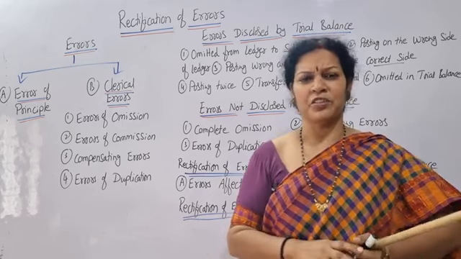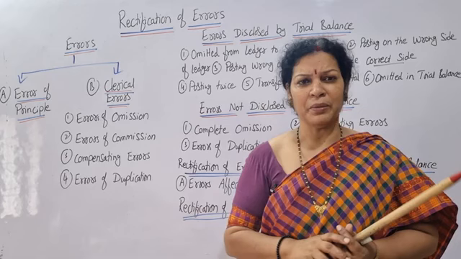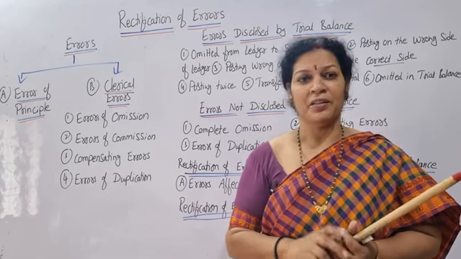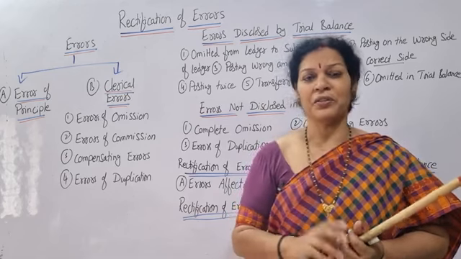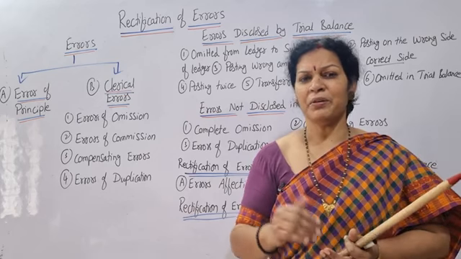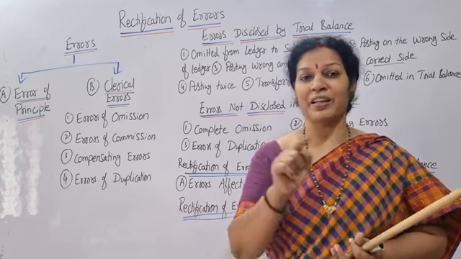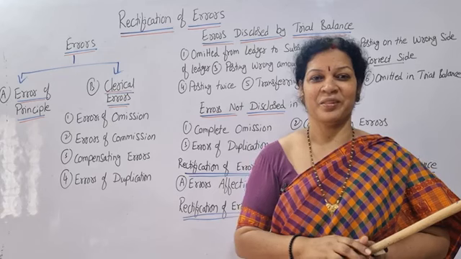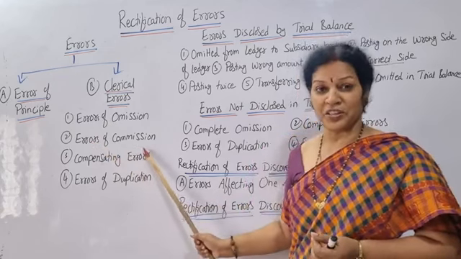Say we take the same transaction. On the 5th of this month we purchased material. What is the amount? 50,000, for example. We have written 25,000, which means a partial mistake. Okay, so that is error of commission.